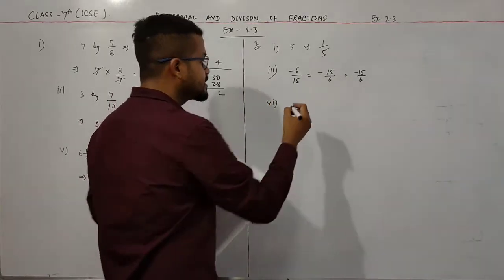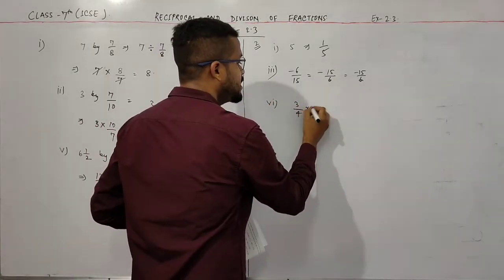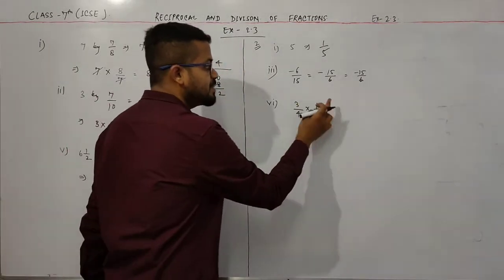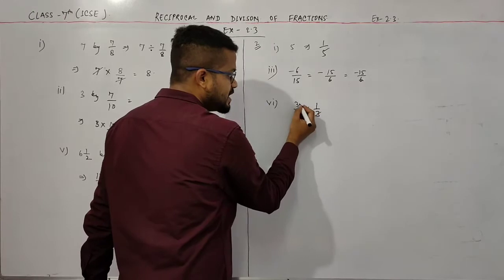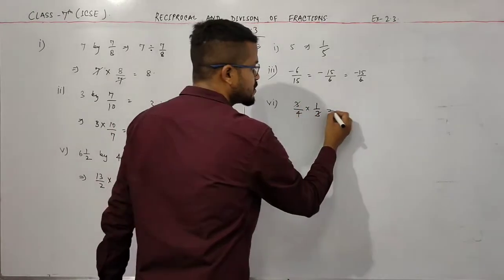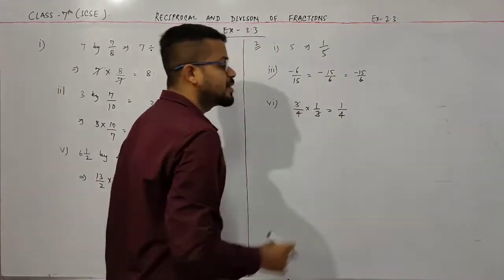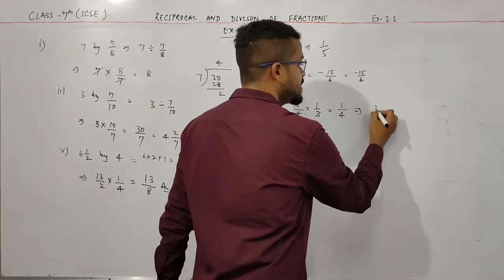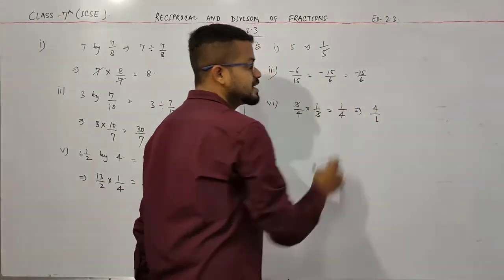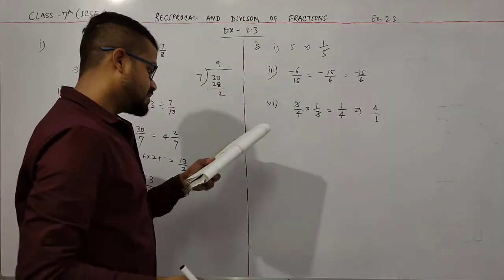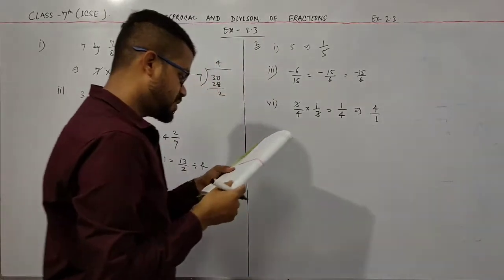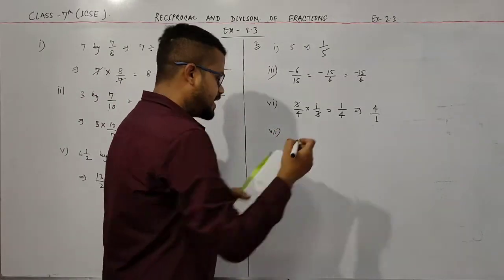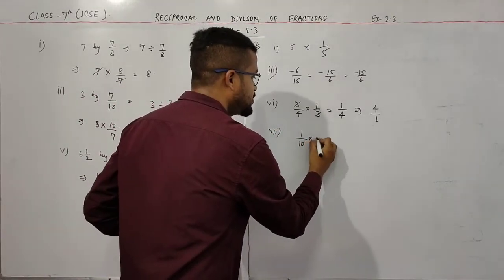Now question number 6 is 3 by 4 into 1 by 3. So simply I multiply this. This 3 and this 3 will cancel out. So this is 1 by 4. Now take the reciprocal of this 1 by 4. So the reciprocal of this 1 by 4 is simply 4 by 1. Reverse this fraction. This is 4 by 1.